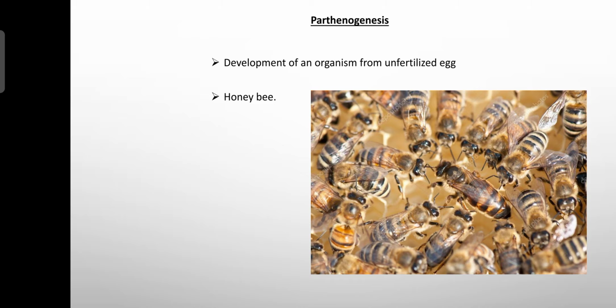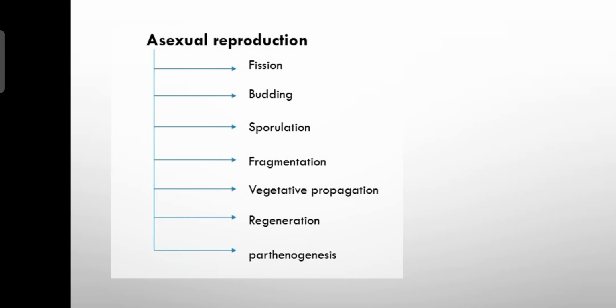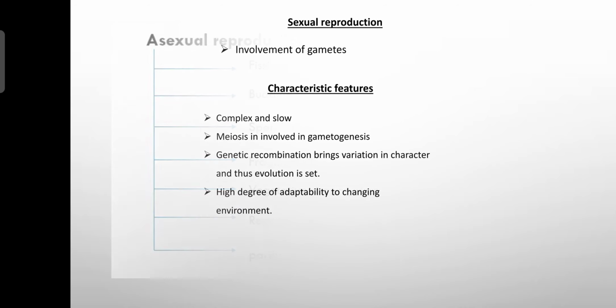Okay, the next, I will just summarize the types of asexual reproduction which we have studied. So we studied fission, budding and types of budding, sporulation, types of spores, fragmentation with examples, vegetative propagation, types and some examples, regeneration and parthenogenesis with some examples. Okay, now we'll study the next concept, sexual reproduction.